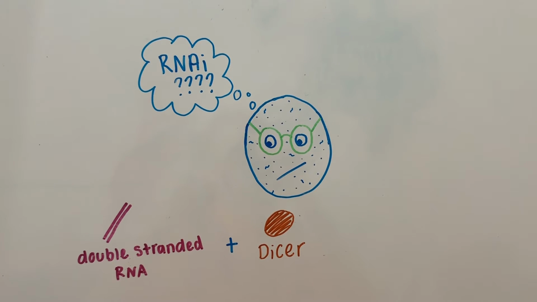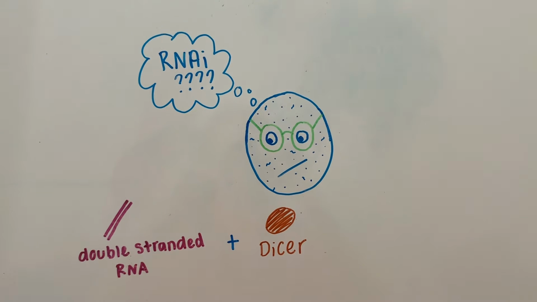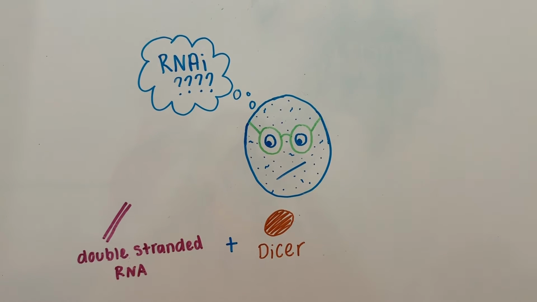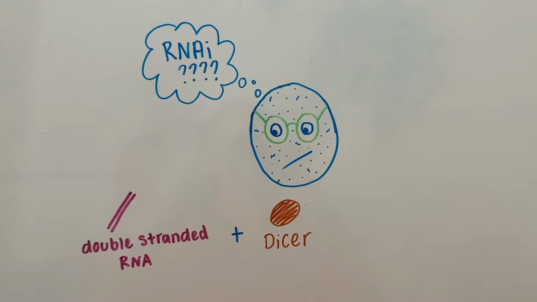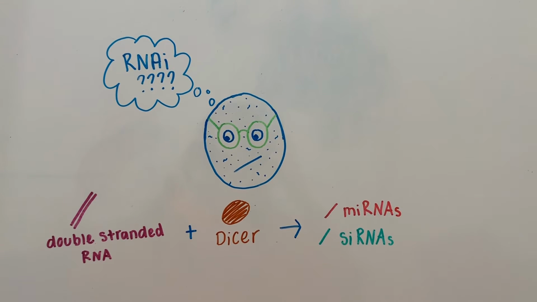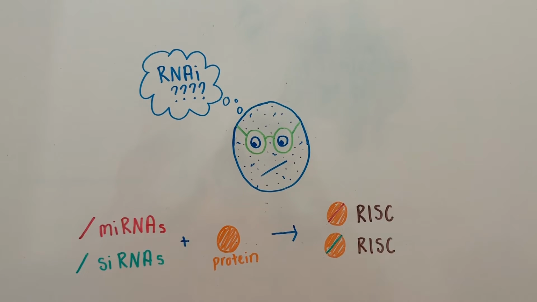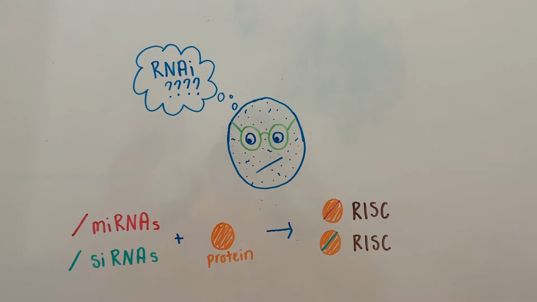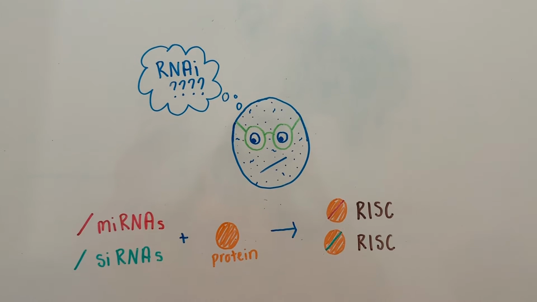RNA interference uses double-stranded RNA to shut off gene expression. The double-stranded RNAs bind to dicer, an enzyme that cuts the RNA into short segments, forming microRNAs and/or small interfering RNAs. miRNAs and siRNAs bind to proteins to form an RNA-induced silencing complex, or RISC.